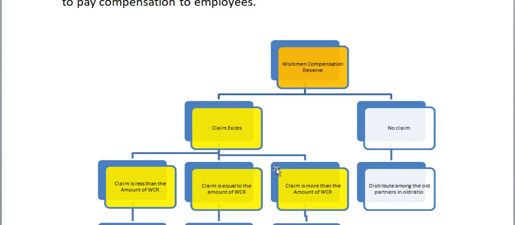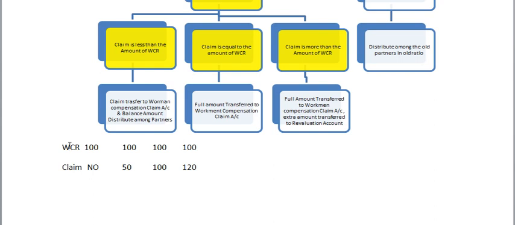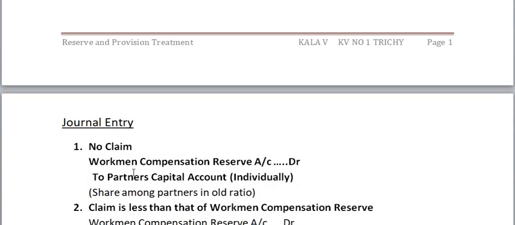Okay, let's check with one example. That is a workman compensation reserve. Here we have created a workman compensation reserve of 100 rupees, and no claim at all. What to do? We should distribute that amount among the partners in their profit sharing ratio. Check here what's the journal entry. Workman compensation reserve account debit, I am writing here 100 rupees.